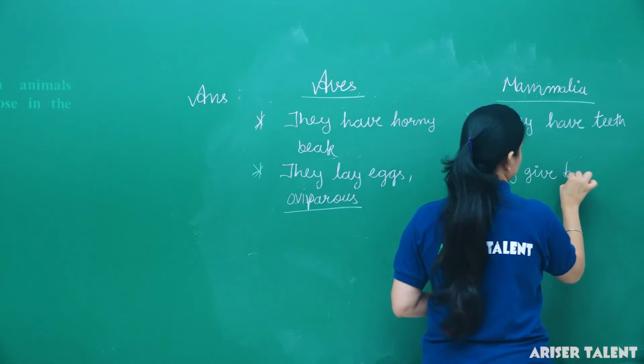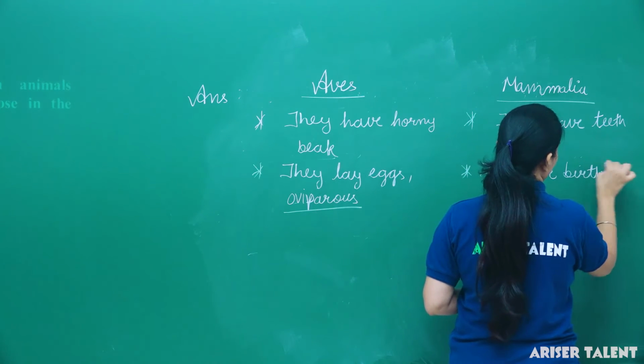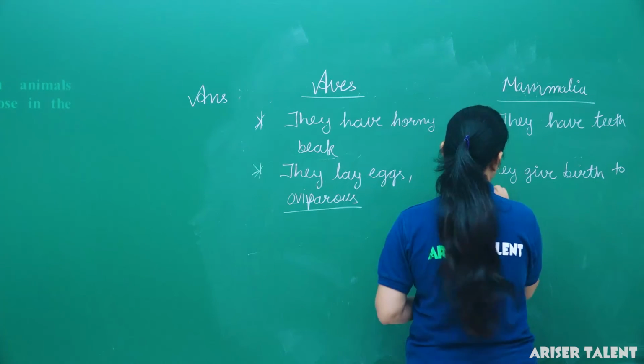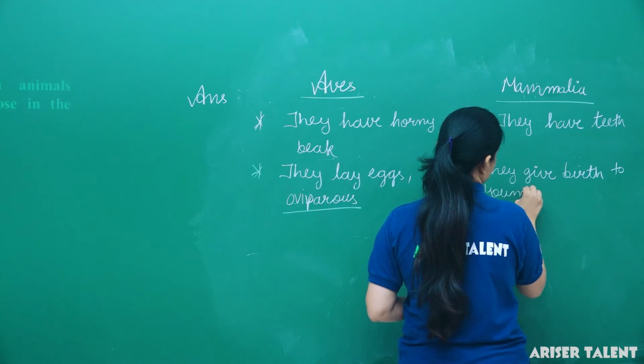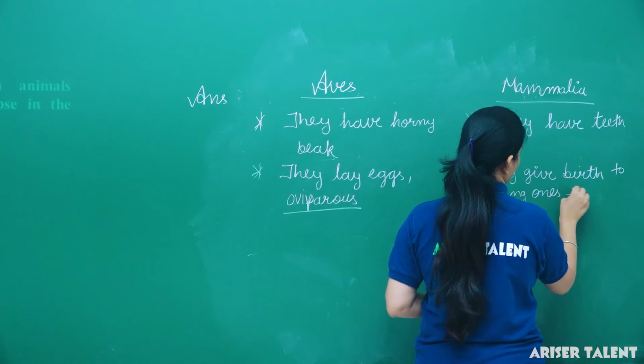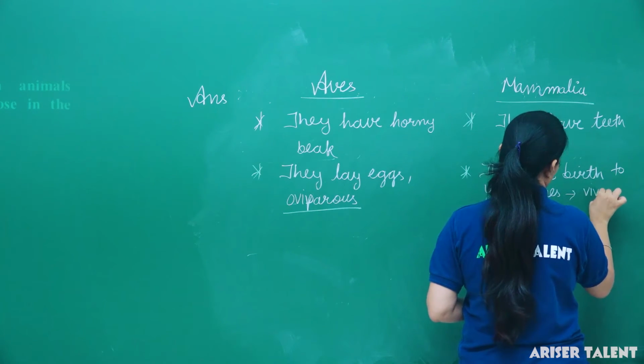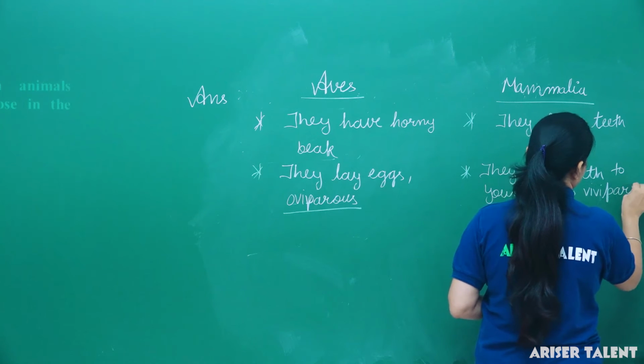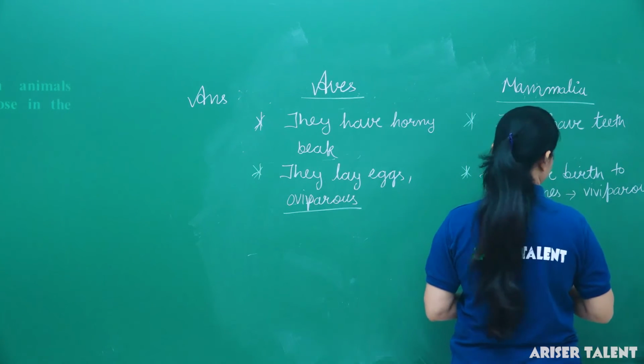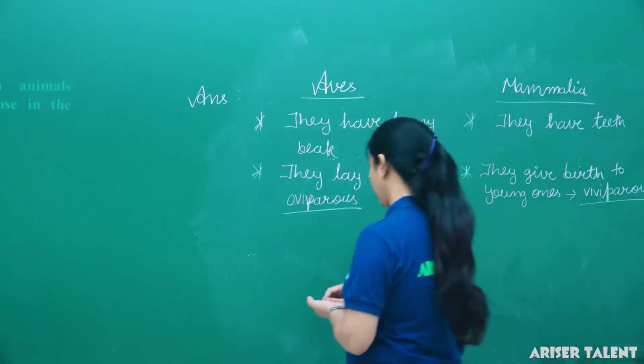That's why they are known as viviparous. Okay.